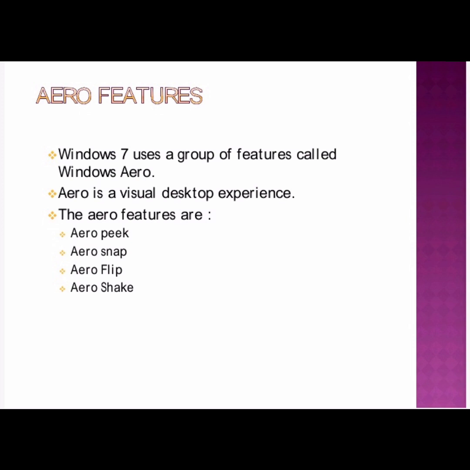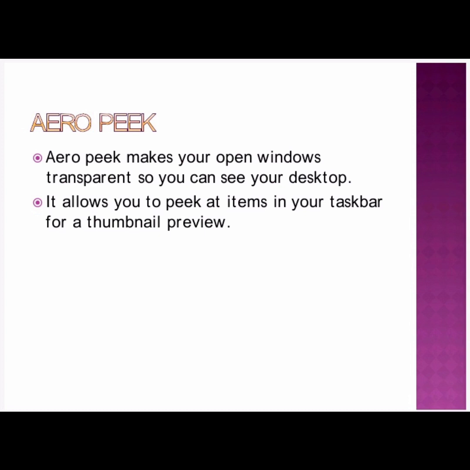For this class, we are going to discuss only one Aero feature, that is Aero Peek. What is Aero Peek? Aero Peek makes your open windows transparent, so you can see your desktop. We will see how it happens. First listen to the definition. Aero Peek makes your open windows transparent, so you can see your desktop.